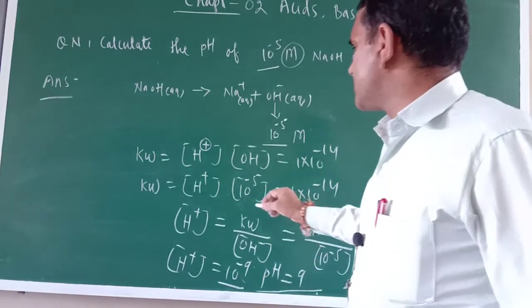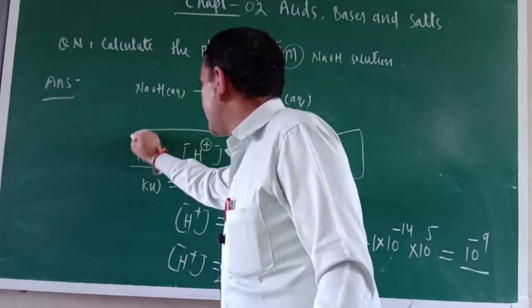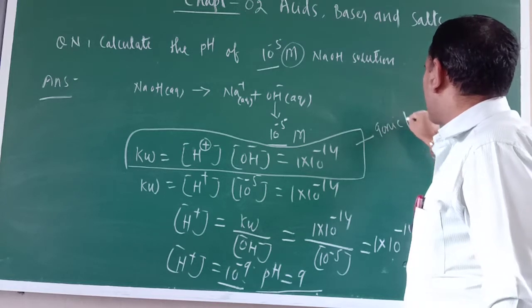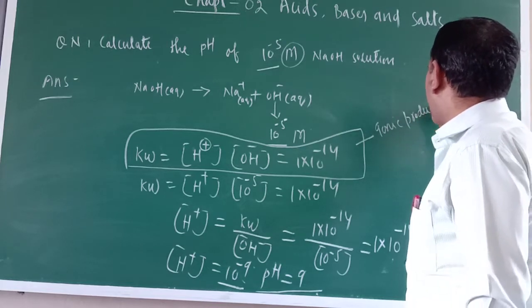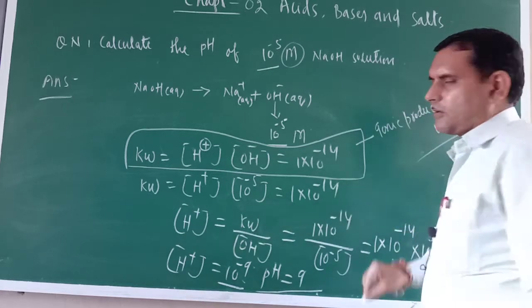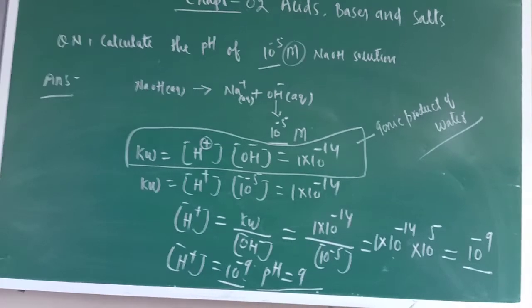The name of this formula is the ionic product of water. So be ready to face such kind of questions.